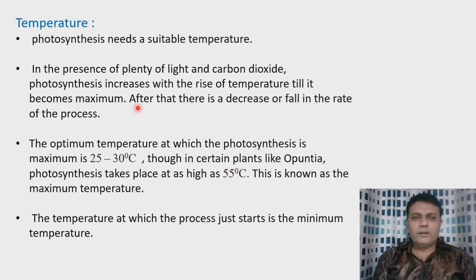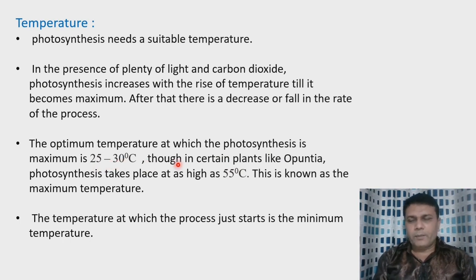After that, there is a fall in the rate of the process. So a proper temperature is required for photosynthesis. If the temperature increases beyond the optimum temperature, then the rate of photosynthesis decreases. The optimum temperature at which photosynthesis is maximum is from 25 to 30 degrees Celsius.